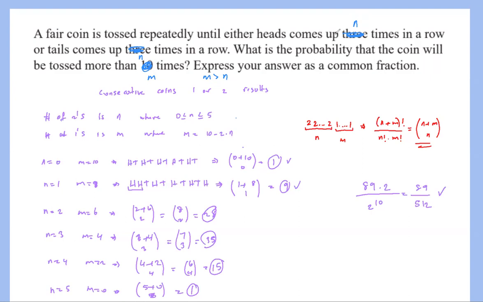And as soon as you have that, you can always test your expression or formula with concrete values, like we just had in this problem, which was 10 tosses with 3 consecutive. Maybe you can do 2 consecutive and maybe 5 tosses, and then 3 consecutive with 15 tosses, and apply those different cases to test your expression. You can also test your expression with this problem itself, which means you can choose n is 3 and m is 10 and see if you are really getting 89 over 512. And if so, then your formula should be good looking. And good luck on that challenge.